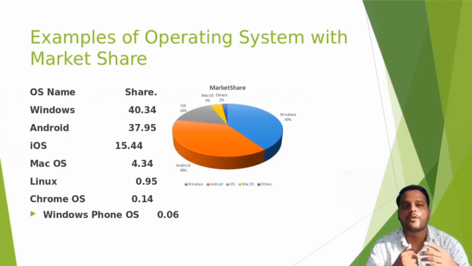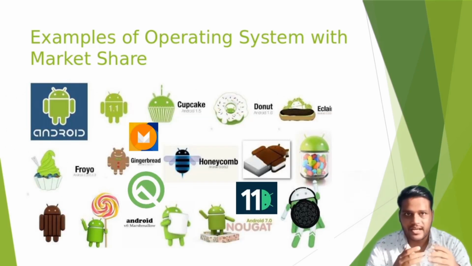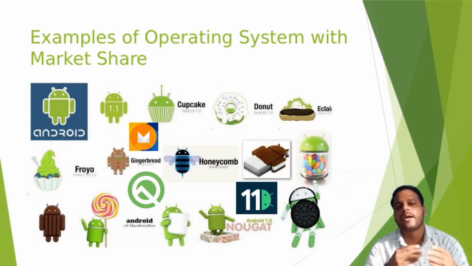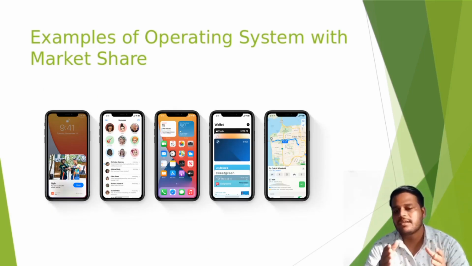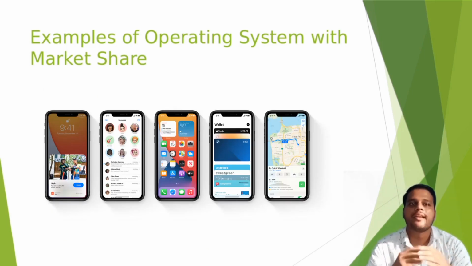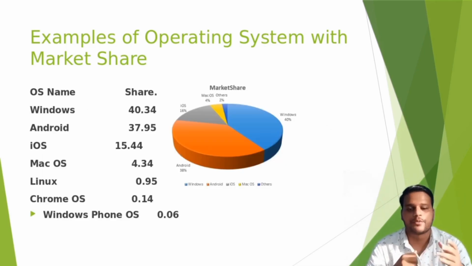The second one is Android. Android has a very large number of implementations on mobile devices. It comes through the Open Handset Alliance integration, which is used by many mobile manufacturers as the primary OS on their mobile devices. Okay, iOS. iOS is the proprietary software of Apple mobiles, like iPhones.